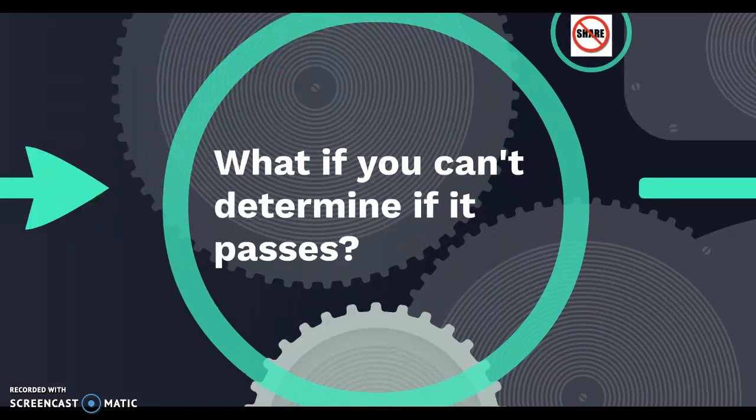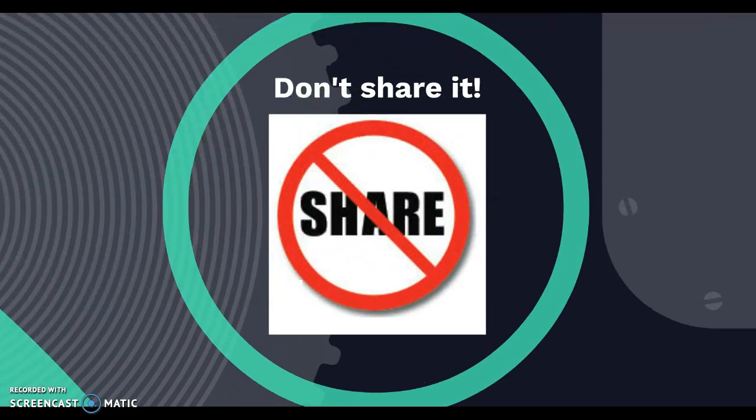What if you can't determine whether it passes? So I feel like the one that we just looked at, it's very clear that it's maybe not, that we need a disclaimer if we're going to share it, that we need to make it clear that this is supposed to be for entertainment purposes as opposed to educational purposes. But if you can't figure out whether it passes or not, don't share it. Just don't. Don't perpetuate that information cycle.